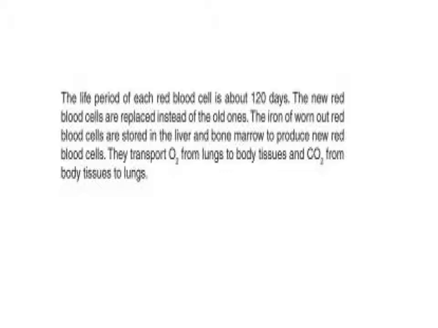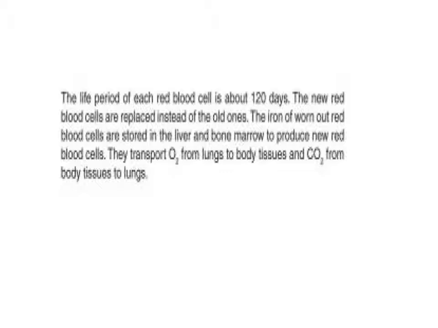What happens to these dead red blood cells? They are replaced by new ones. The iron of worn out red blood cells goes to the liver and bone marrow. Why? To produce new red blood cells.